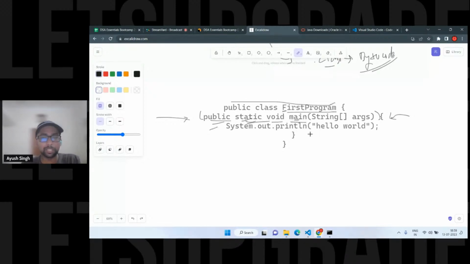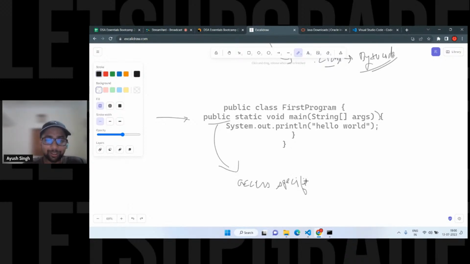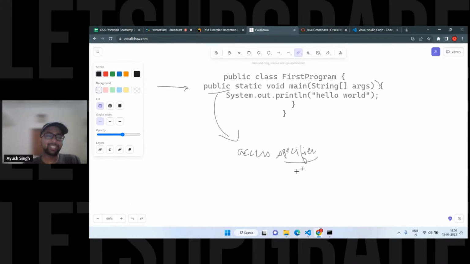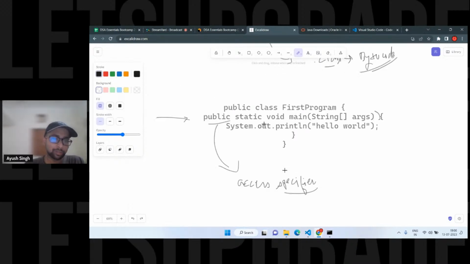So this is a simple Java program which simply prints hello world. But it is quite important, right? Generally, people don't know and ignore it. They just know that this is the entry point and all those things. So public is the access specifier. This term is related to the security of your particular method, within the package or outside the package, which we are going to see.